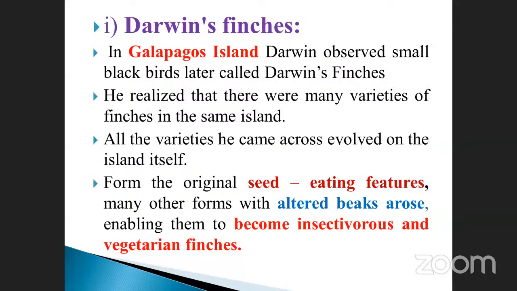That is the information given by Darwin. From the original seed-eating features, many other forms with altered beaks arose, enabling them to become insectivorous and vegetarian finches. This is an explanation of Darwin's finches.